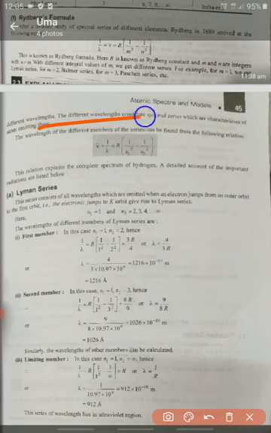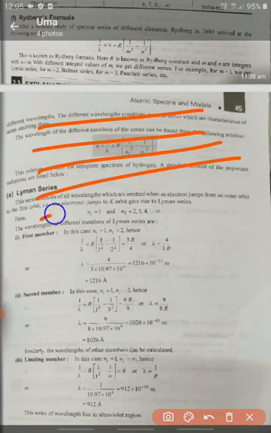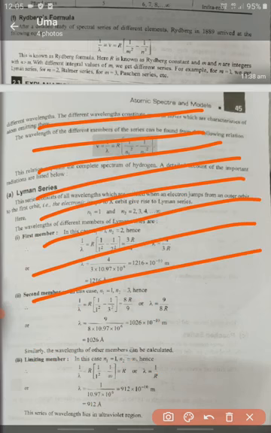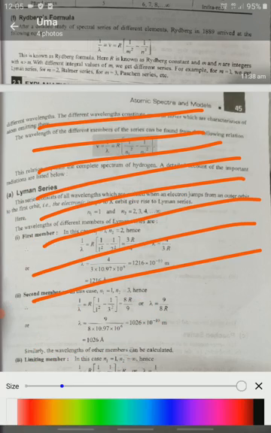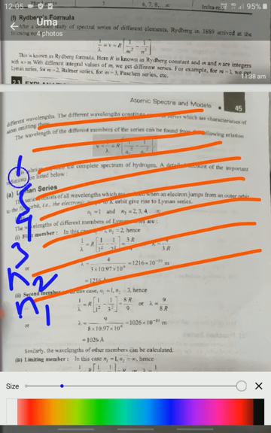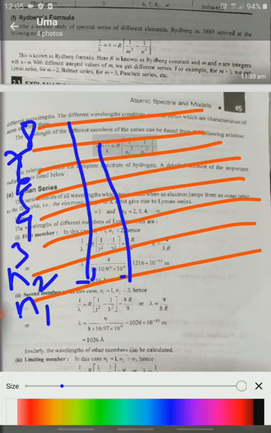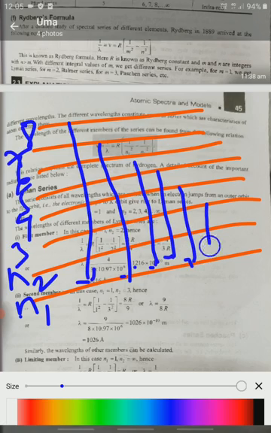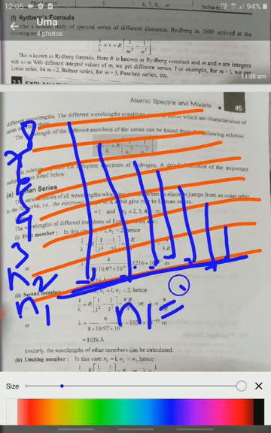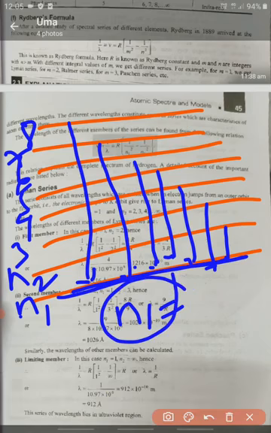We can also draw this as energy level diagrams. This is the first energy level, second, third, fourth, fifth, sixth, seventh and eighth energy level. Electrons come from higher energy levels, the eighth level, seventh level, sixth level and so on, to the first level. All electrons jump from higher energy levels to the first energy level, n1. This is called the Lyman series. We should remember this point.